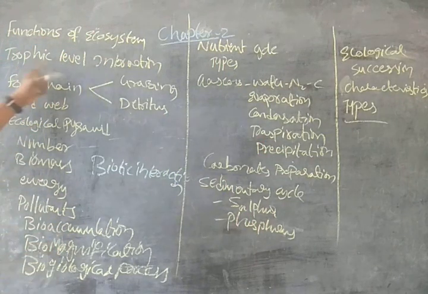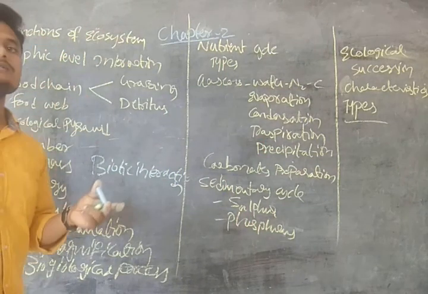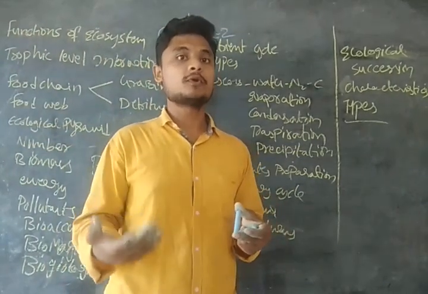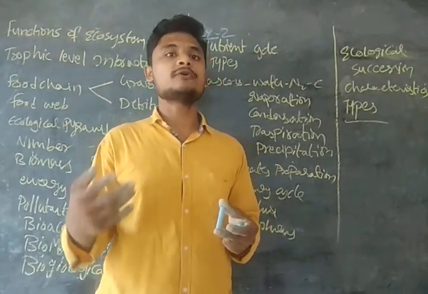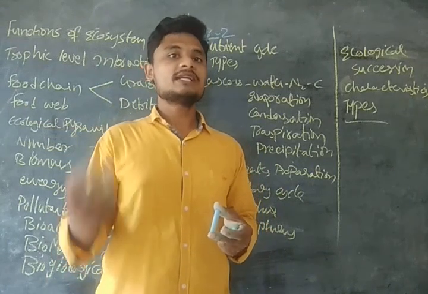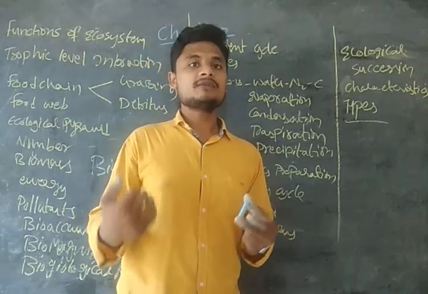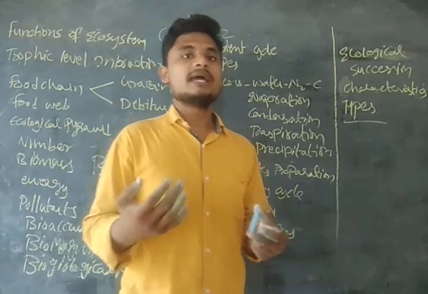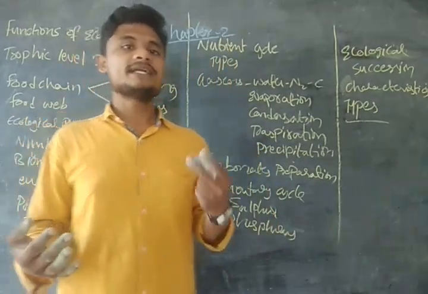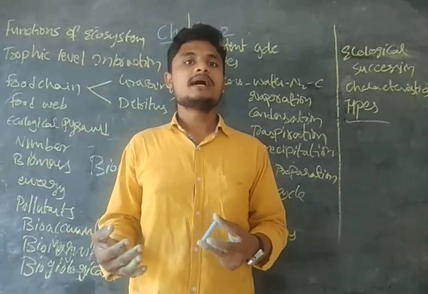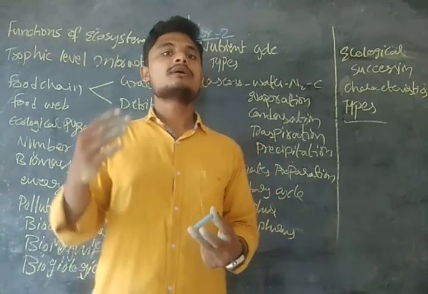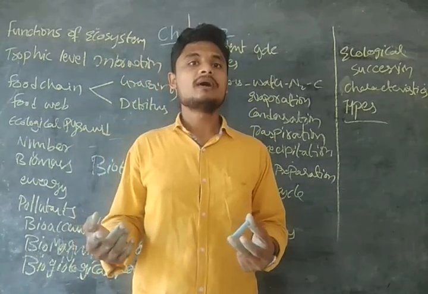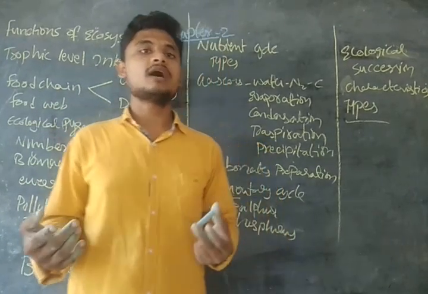Now it's the trophic level interaction. Trophic level means, guys, we have different levels of trophic levels. That is producers. Producers are the green plants, which are called autotrophs. They are present at the first level of the trophic level, guys. And second, we have primary consumers. Primary consumers we also call heterotrophs. An example is the goat. Then the secondary consumers, tertiary consumers, and the quaternary consumers, guys. The example of a secondary consumer is the wolf. And for the tertiary and quaternary consumers, we have the lions, guys.